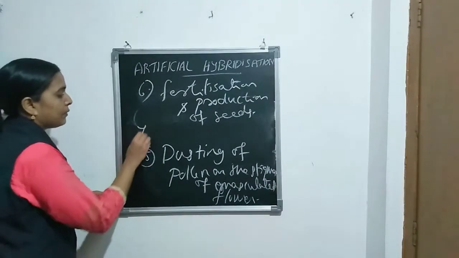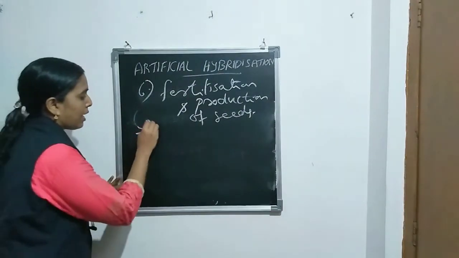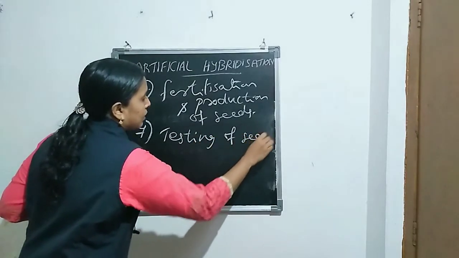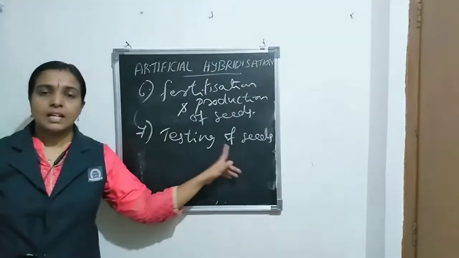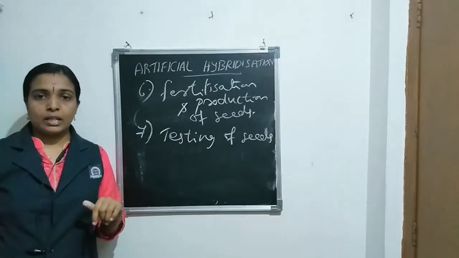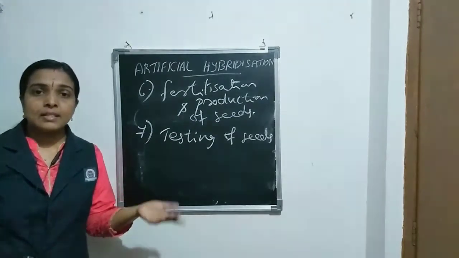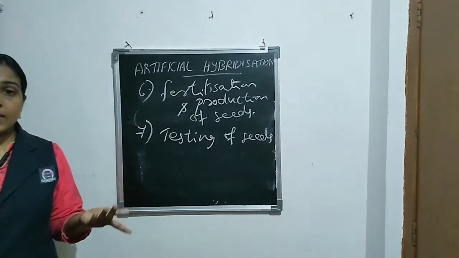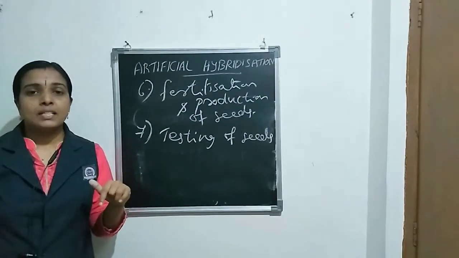Then the seventh step, the last step of artificial hybridization, is testing of seeds. How can we test the seeds? Testing of seeds can be done by growing seeds in the soil, and through that we can analyze whether the new plant has high yield or is disease resistant.